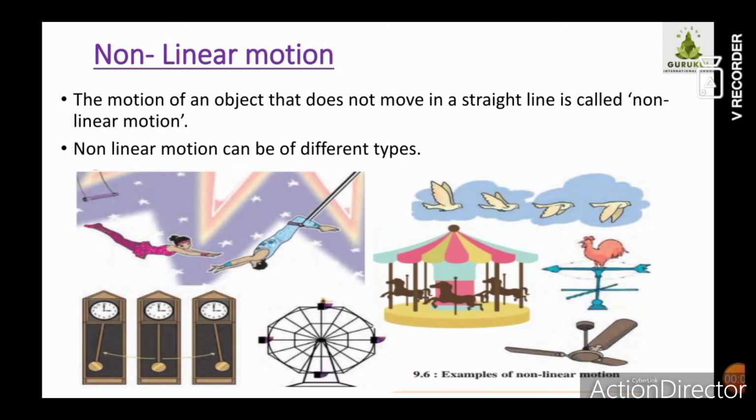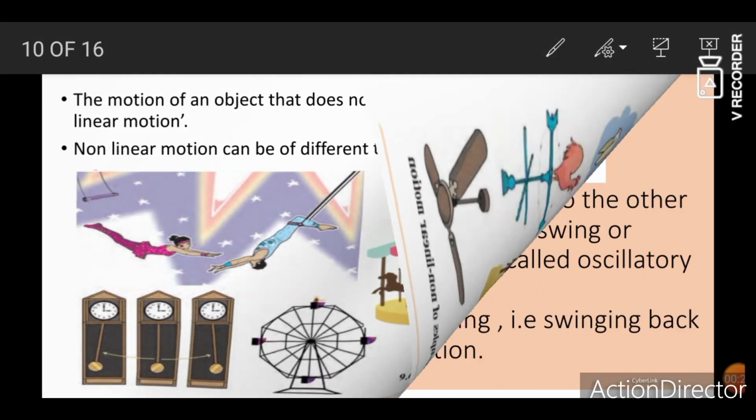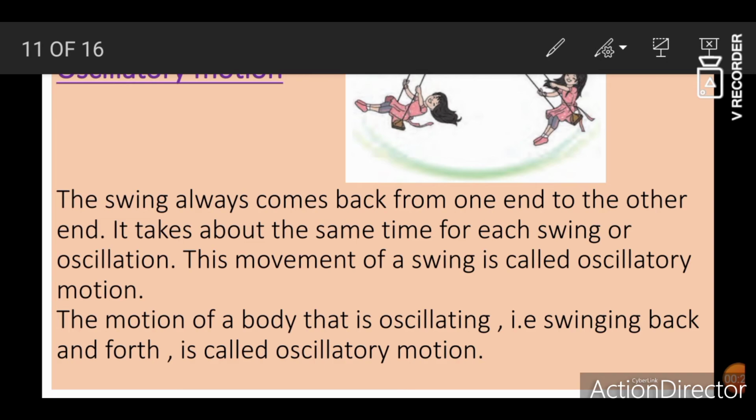Children, we have studied non-linear motion. So what is non-linear motion? The motion of an object that does not move in a straight line is called non-linear motion. We have studied that there are various kinds of non-linear motion which do not move in a straight line. The first one is oscillatory motion.